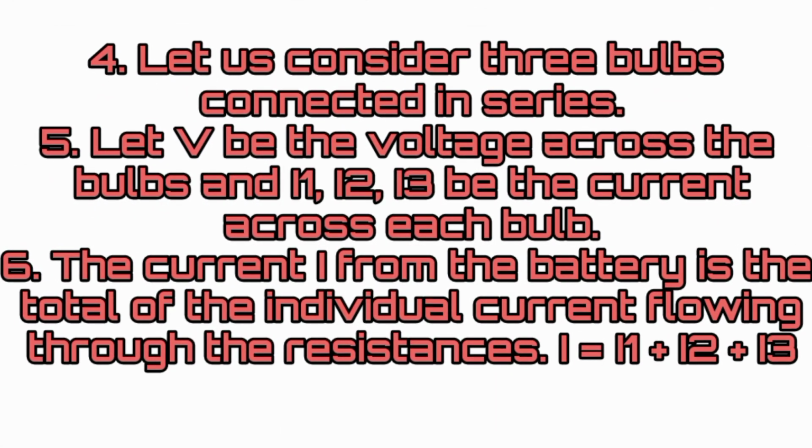Let us consider three bulbs connected in parallel. Let V be the voltage across the bulbs and I1, I2 and I3 be the current through each bulb. The current I from the battery is the total of the individual currents flowing through the resistances. I is equal to I1 plus I2 plus I3.